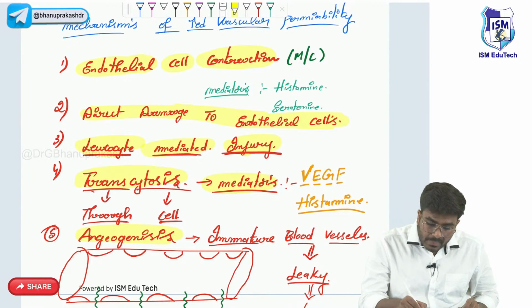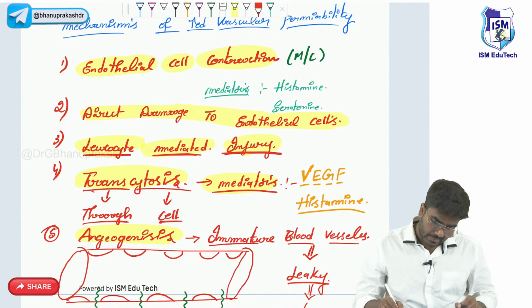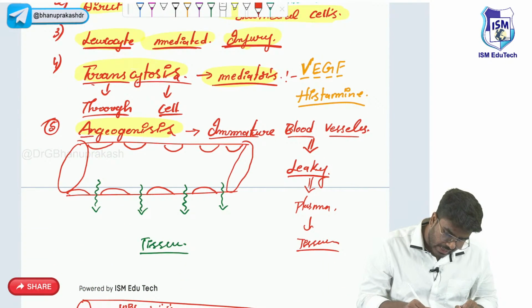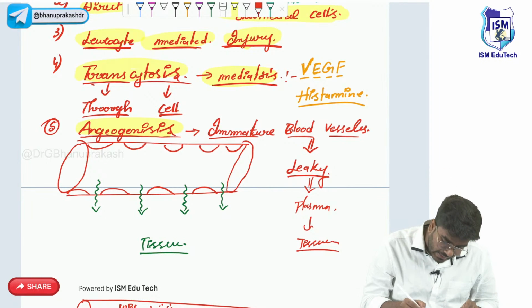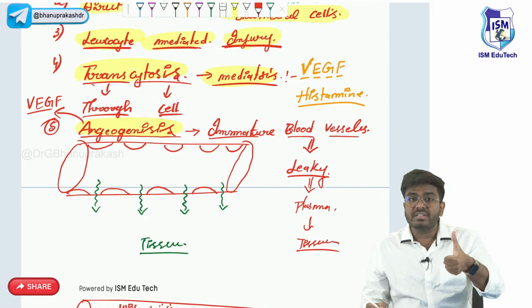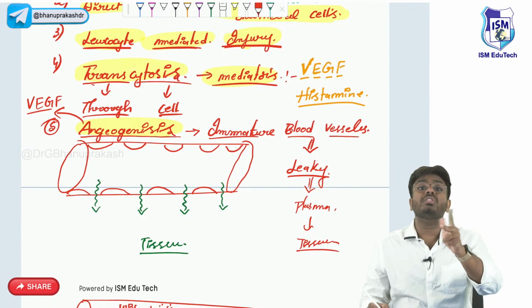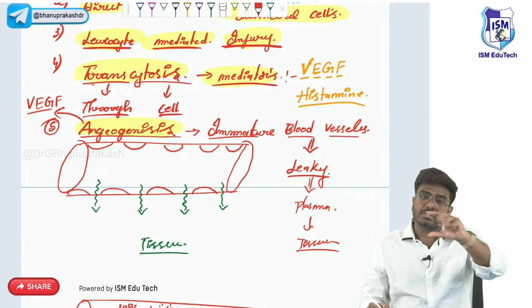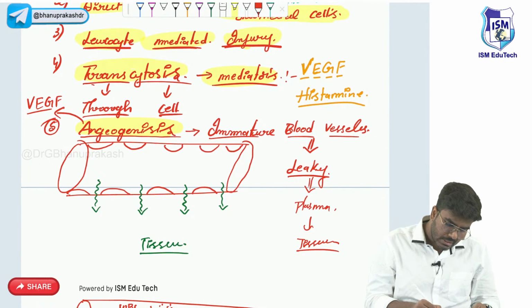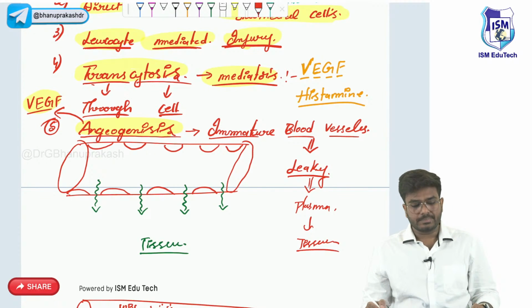But here, repeatedly asked MCQ: what is the important mediator for the formation of new blood vessels? Angiogenesis is again vascular endothelial growth factor, VEGF. The name itself: vascular means blood vessel, endothelial growth factor. So it's helping in the formation of new blood vessels or immature blood vessels. So VEGF is the most important mediator for angiogenesis.